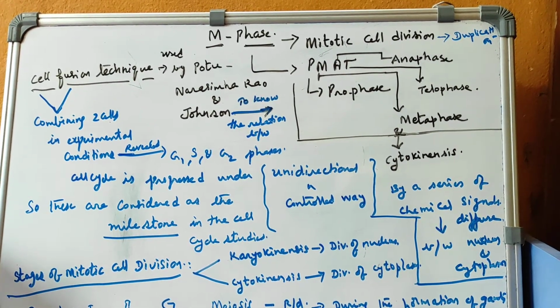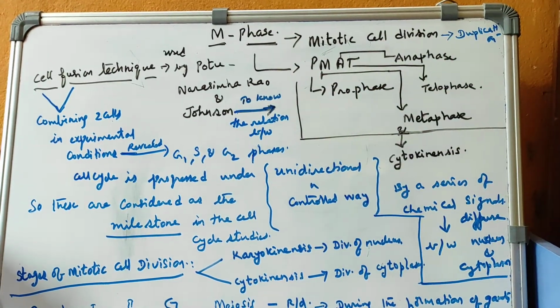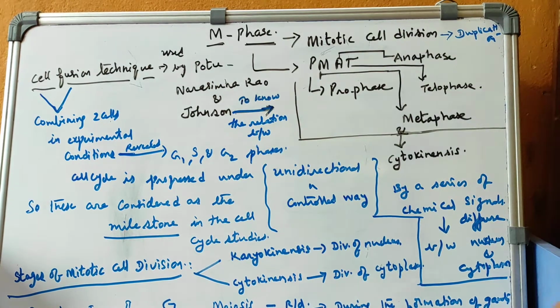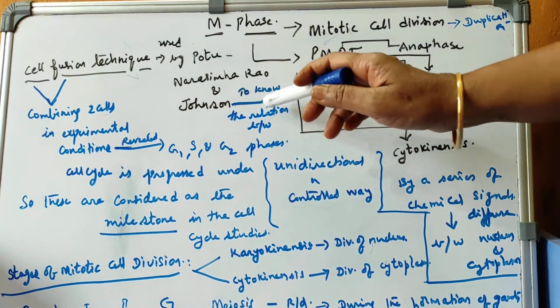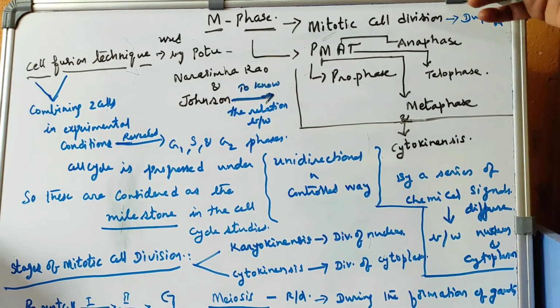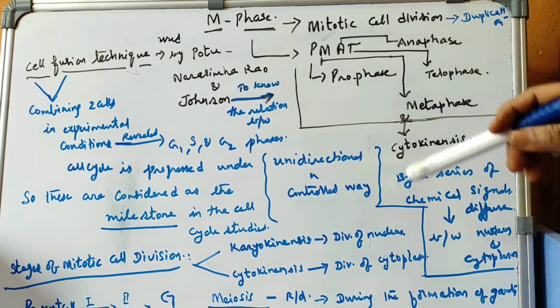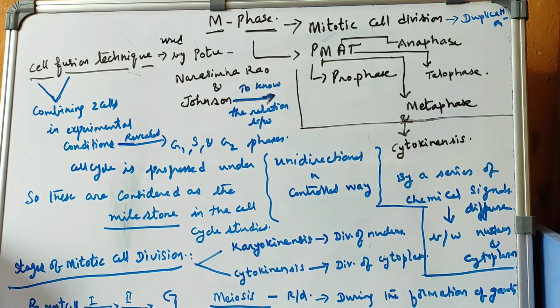Now here Potu, Narasimha Rao and Johnson, these two scientists, for the first time revealed the relation between these 4 phases. Actually, before that, the scientists could not understand the relation between this PMAT. But this is a recent development.